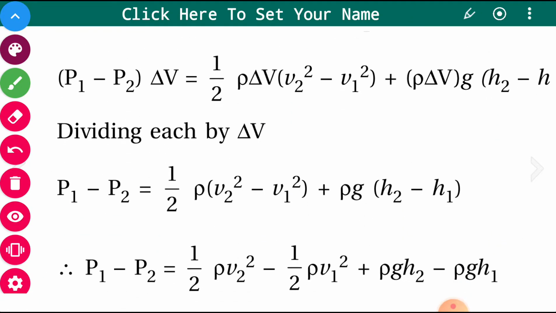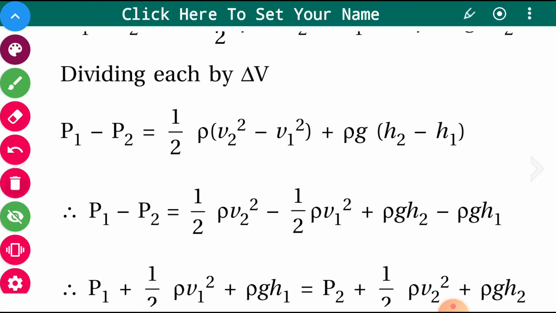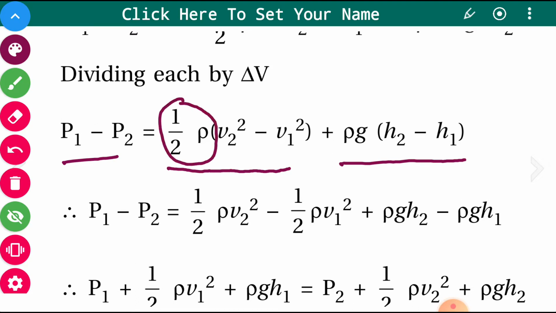So you will have P1 minus P2 equal to 1/2 rho (V2 square minus V1 square) plus rho g (h2 minus h1). Just multiply the 1/2 rho with each term in the bracket, so it becomes 1/2 rho V2 square minus 1/2 rho V1 square.